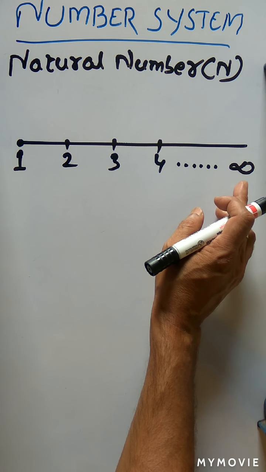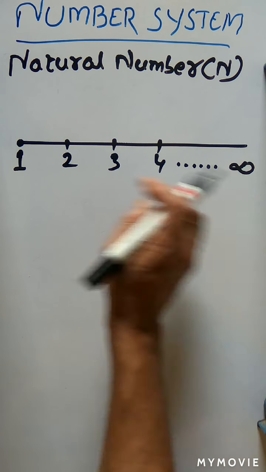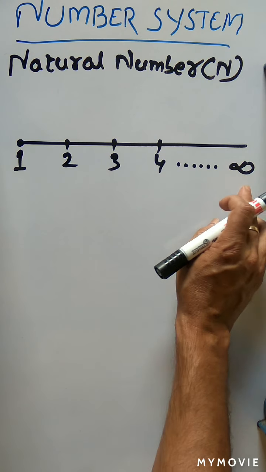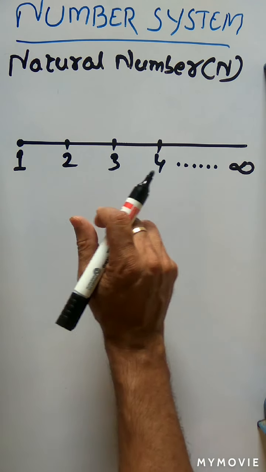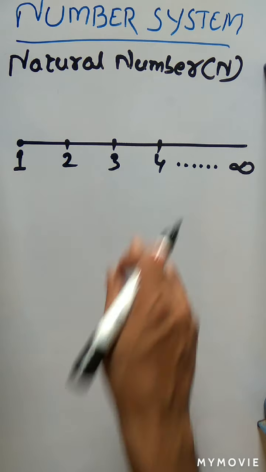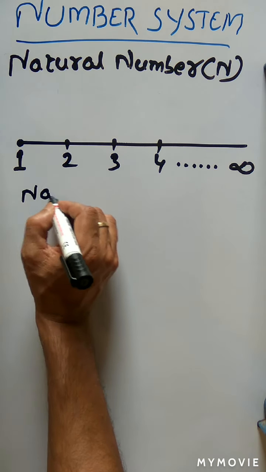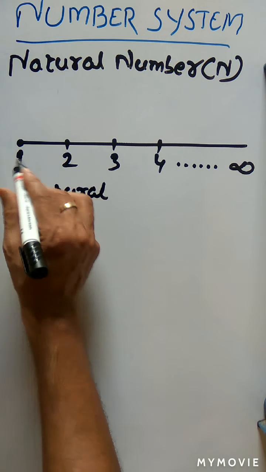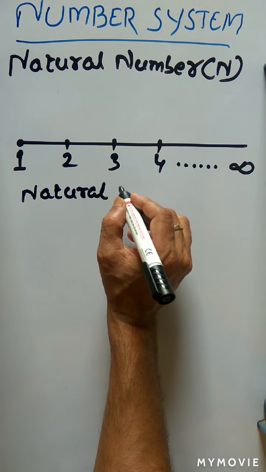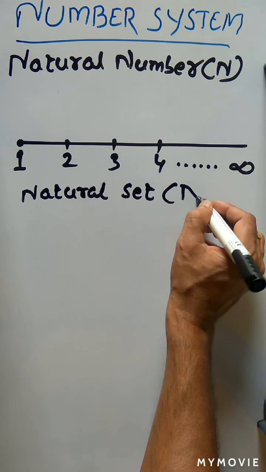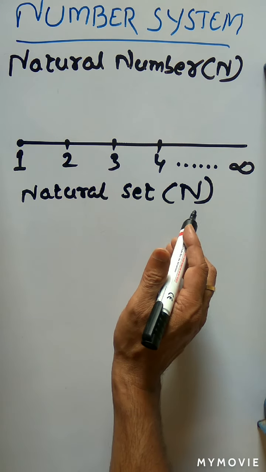These numbers lie in one family. We can say 1, 2, 3, 4, 5 up to infinity lie in one family. That family is called a set. Mathematically, we can say it is a set. Which set? It is the natural set. All the numbers 1, 2, 3 belong to which set? The natural set. And this natural set is represented by N.